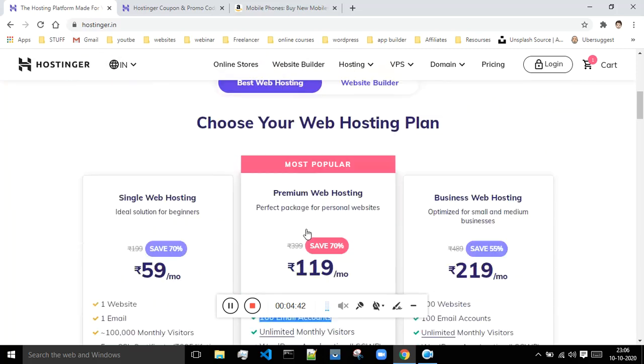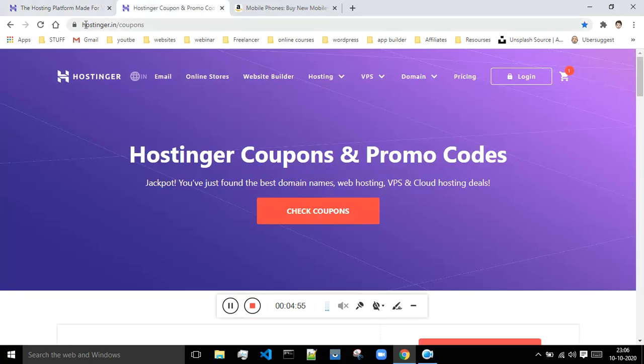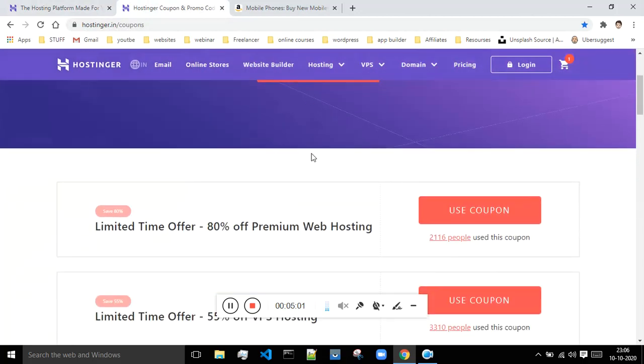And now let me tell you how to get a very cheap domain name and web hosting from Hostinger, or to be more precise, how to get a very good discount. In order to get a good discount, just go to this link, which is hostinger.in/coupons, and scroll down. Over here, if you are taking a web hosting, then you will get a domain name absolutely free.